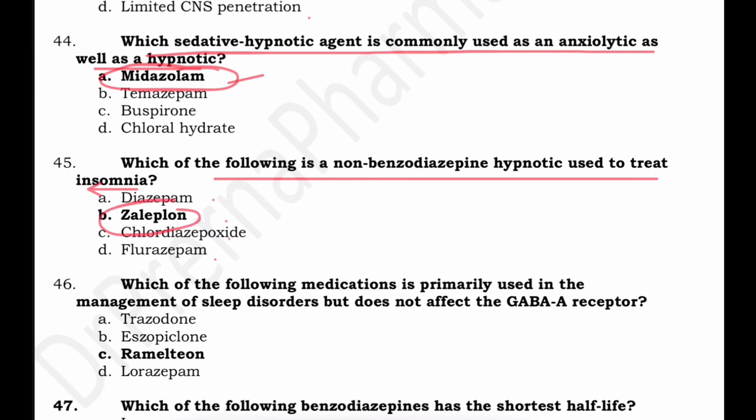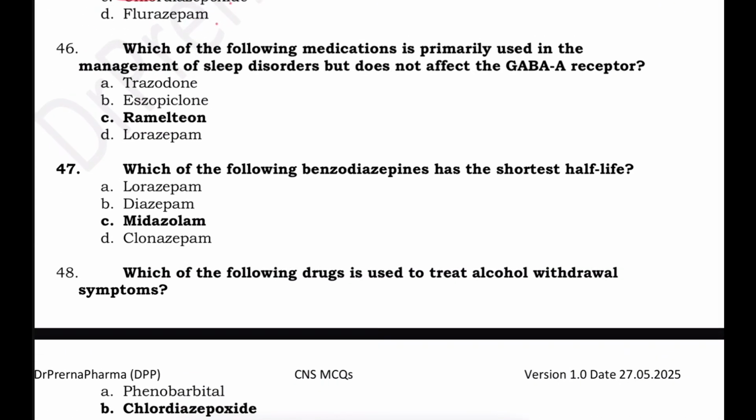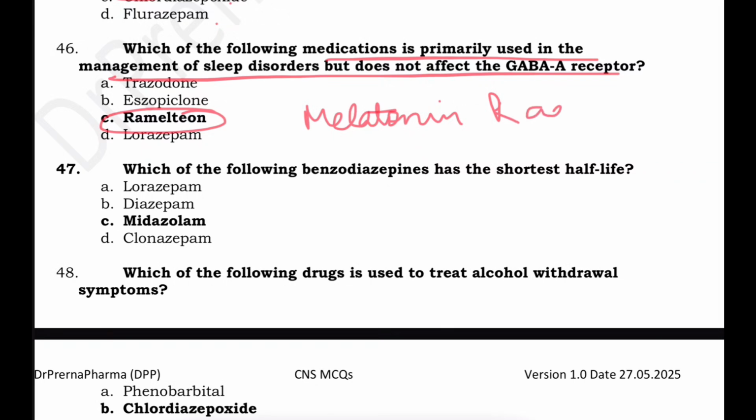Non-benzodiazepine, under that we have Zaleplon. Which of the following medications is primarily used in management of sleep disorders but does not affect the GABA A receptors? So the drug which does not affect the GABA A receptors but is used in sleep is Ramelteon. It is a melatonin receptor agonist, used primarily in the management of sleep disorders.